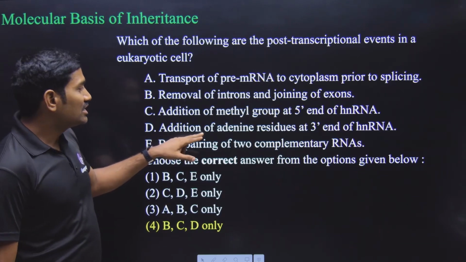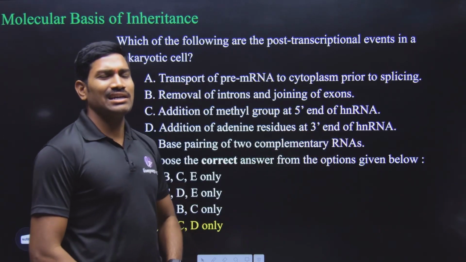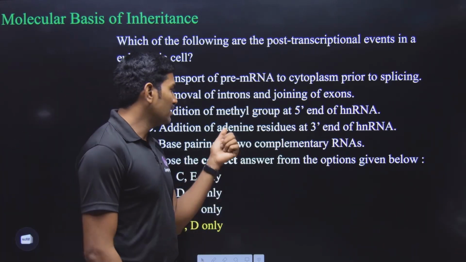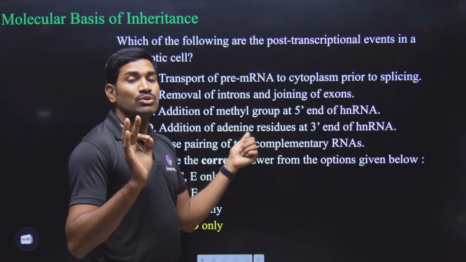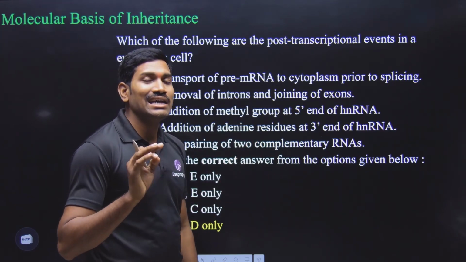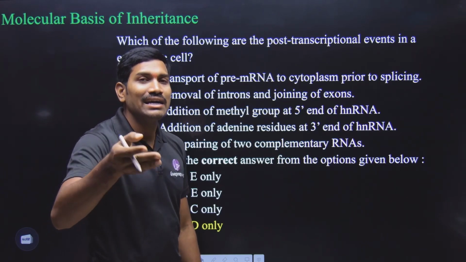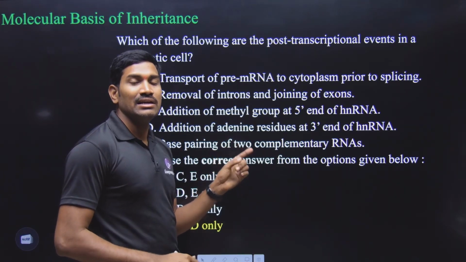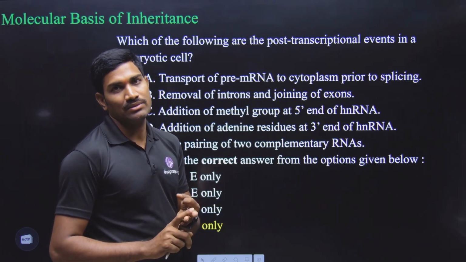Next one. Addition of adenine residues at the 3' end of hnRNA. Technically, at the level of class 11th and 12th, you don't need to worry. But technically, you should not call these adenine residues. You should call them adenylic acid or adenylate. Adenylate residues are added because it is not just adenine that is added. It is adenine plus ribose plus phosphate. Yes or no?